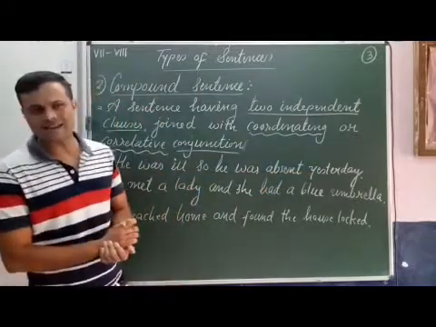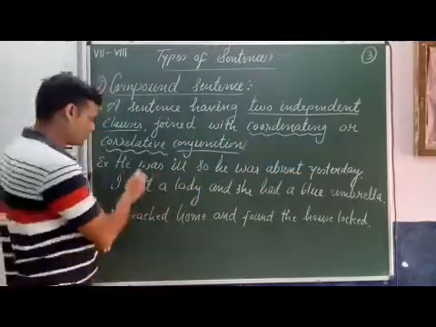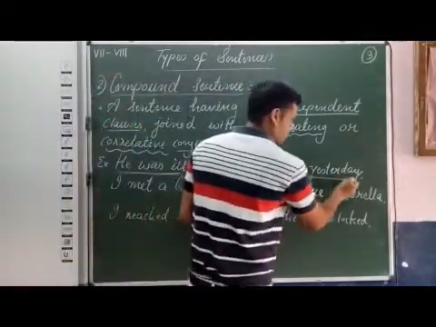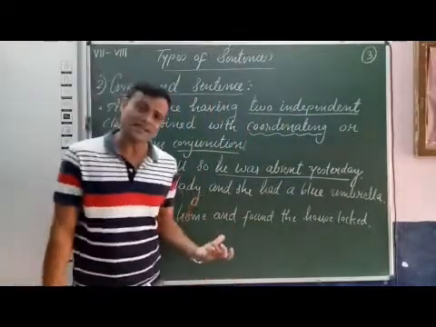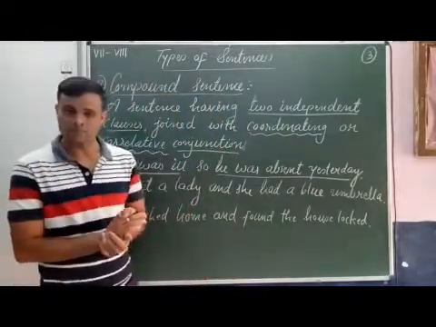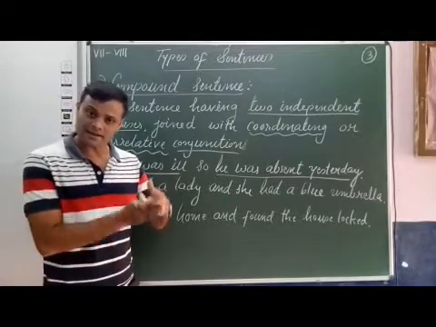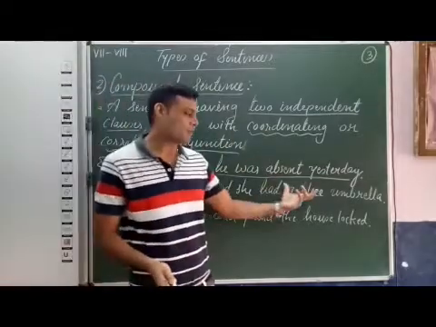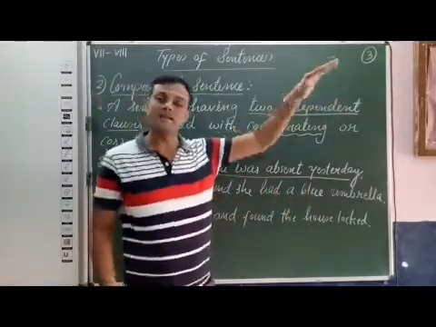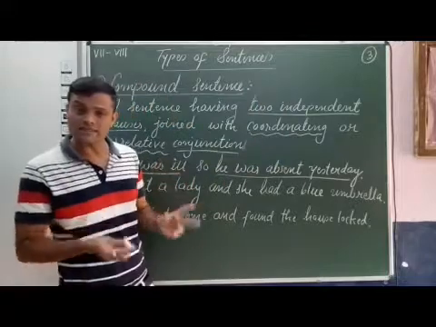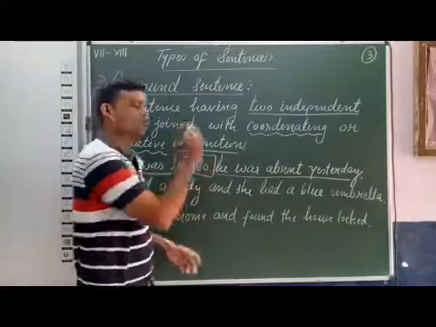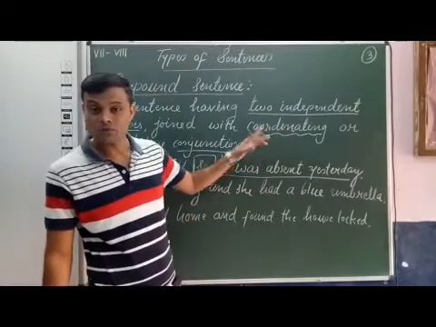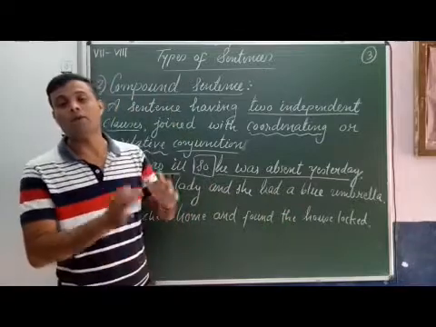Now if we observe this sentence, it has two clauses. First, he was ill, and second, he was absent yesterday. Both the clauses have complete meaning. Both can stand independently, and that is why both clauses are independent clauses. And these two clauses are joined with the conjunction so, which is a coordinating conjunction. So this sentence is a compound sentence.